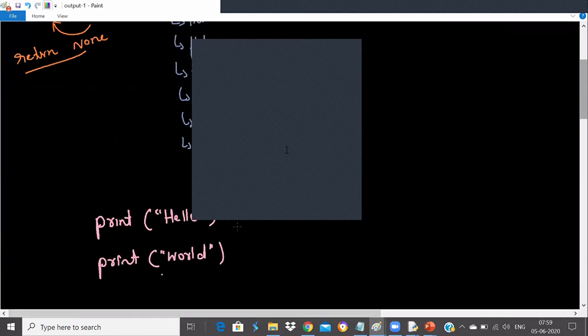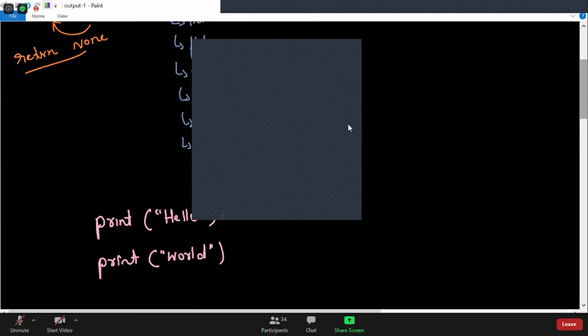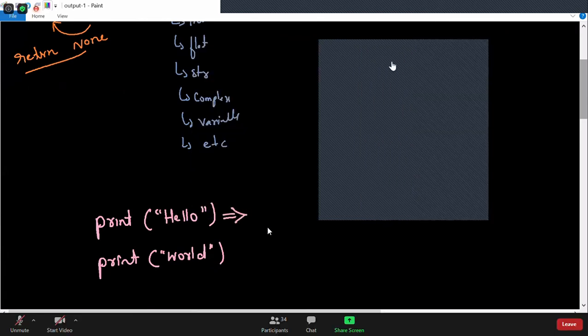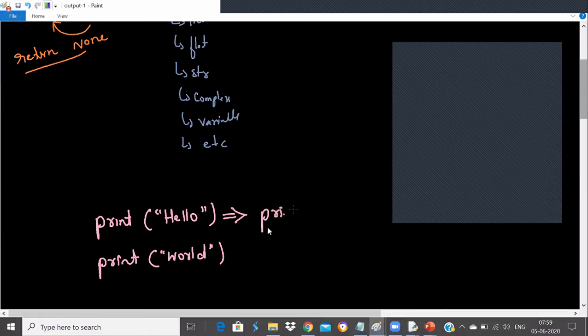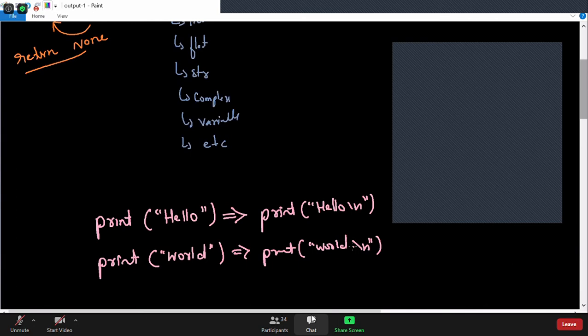But in Python, it's very good that it automatically adds backslash n at the end of every print statement. So your print statement will look like this: hello followed by backslash n. That's why it's going to a new line every time. And print world will also be printed and it will go to backslash n at the end. Every time, remember, a backslash n will be added at the end. Understood everyone why it's printing in two different lines?